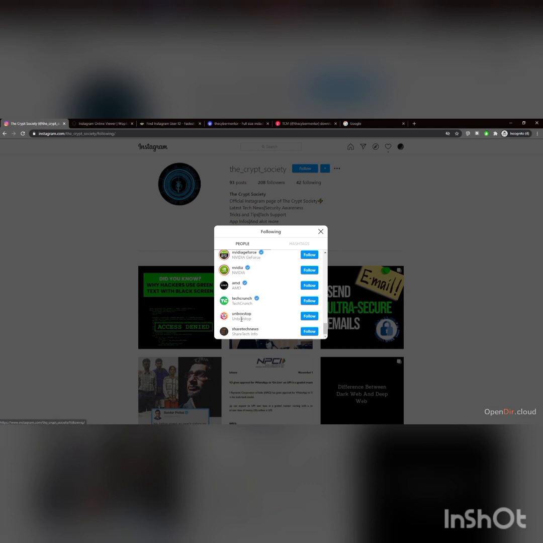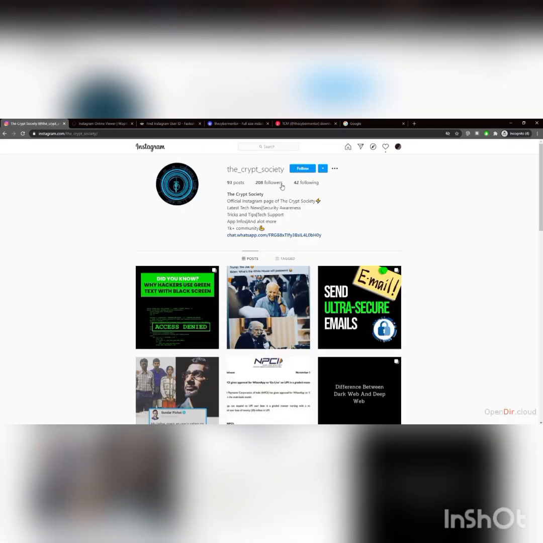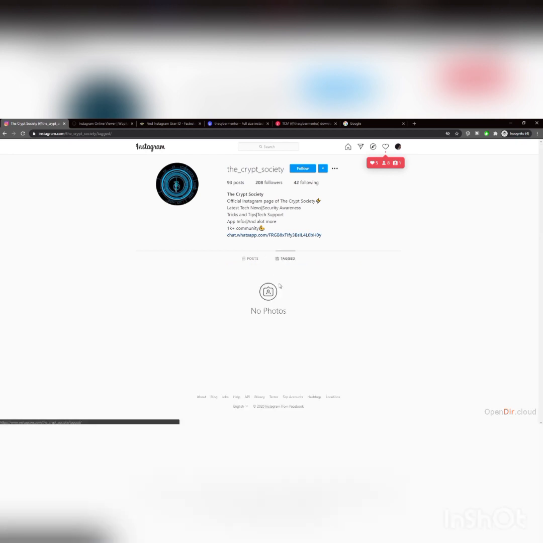Now, it's not as good of a search tool when we're looking at it on the website. If you actually use the app on your phone, you have the ability to search last name, first name, whoever, if you're looking for somebody in somebody's friends list. But this is just a nice tool to come through here and say, hey, I'm looking. You can see if they're following any hashtags as well. You can see who's following them, what posts they've made, etc. You would want to see, okay, where has this person posted? Has this person been tagged in anything? And kind of look at it like that.